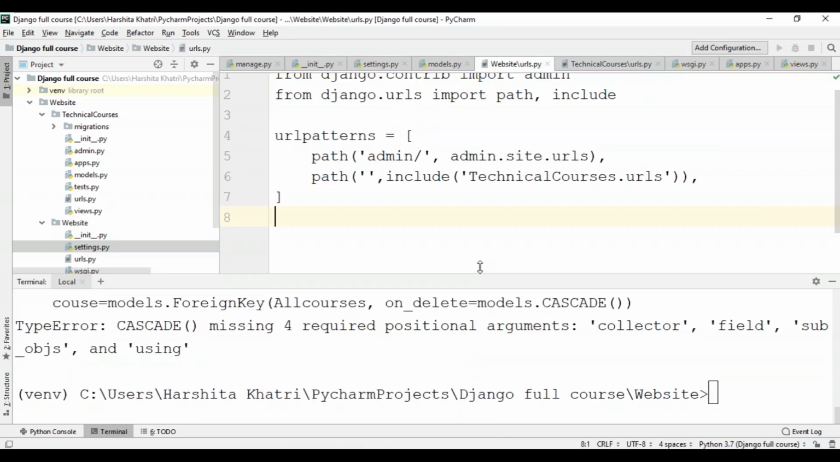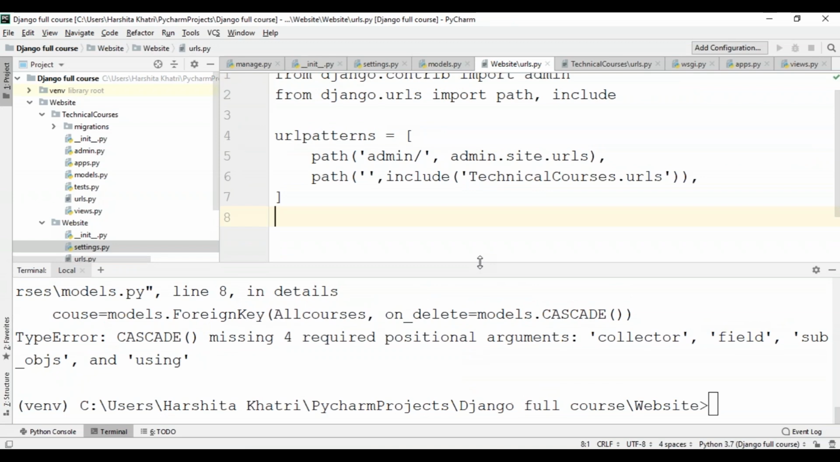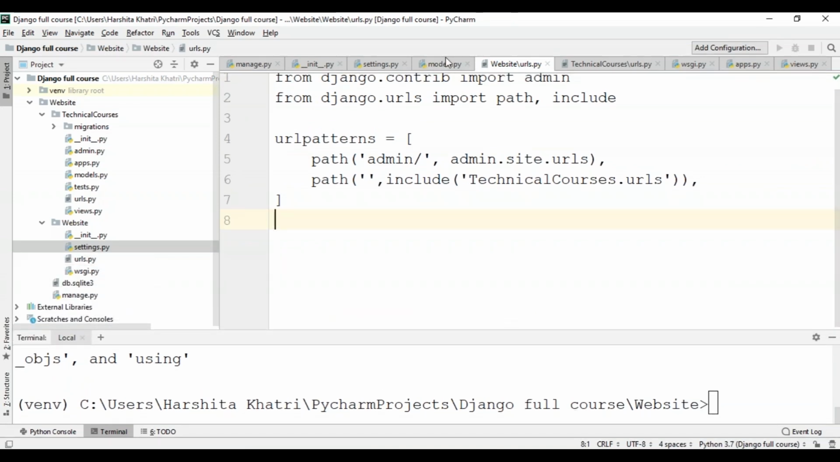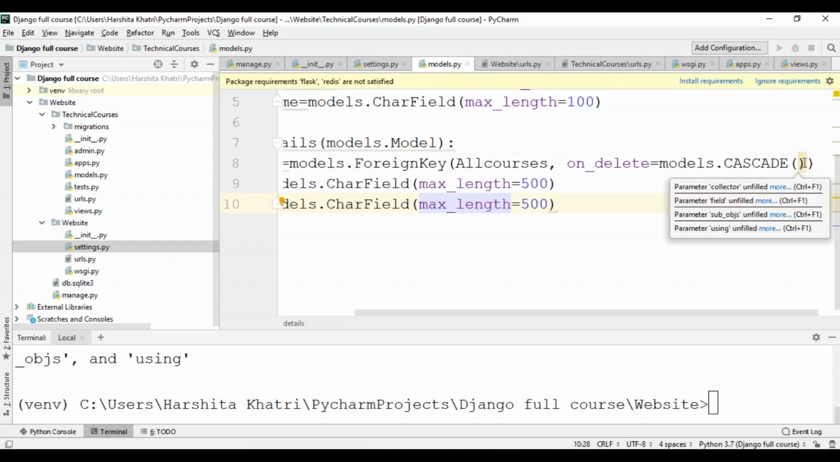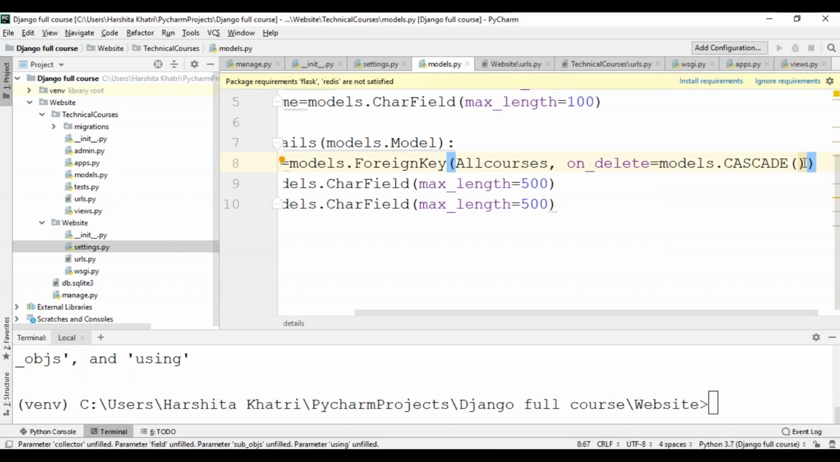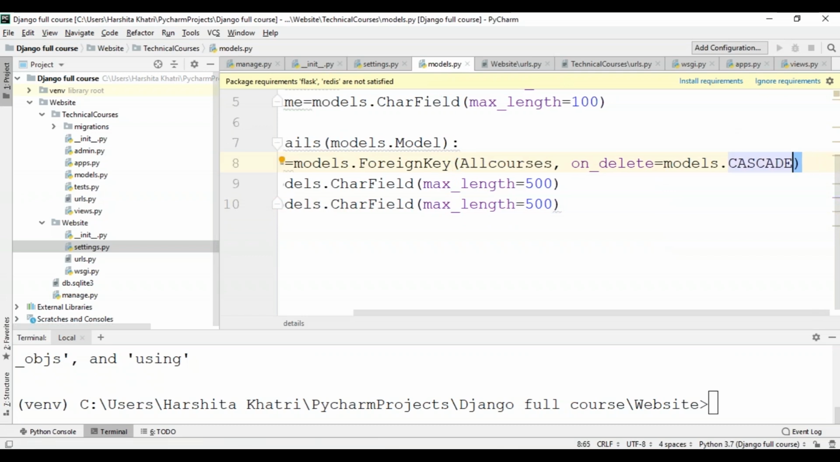It has thrown an error. It says type error in the cascade function. So I'll just get back to models. Oh, here it is. I've not specified any attributes to this, so I'll just remove this from here. So I'll just clear the brackets, save this, come back to my terminal.